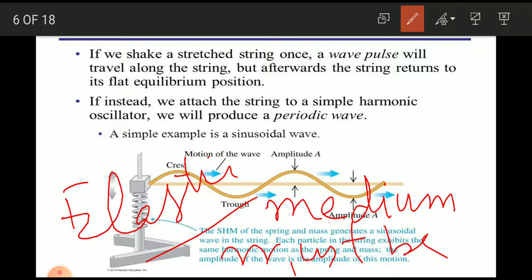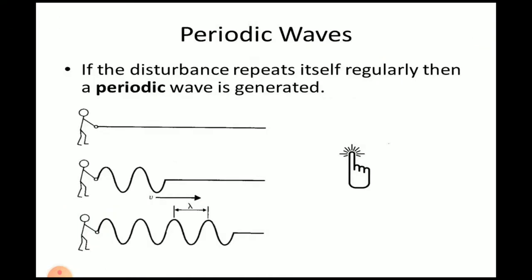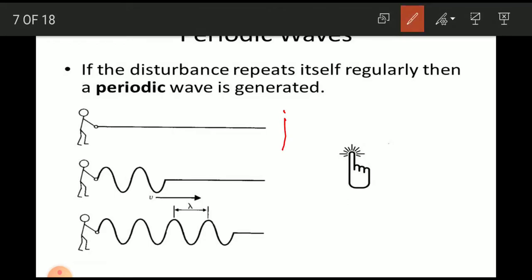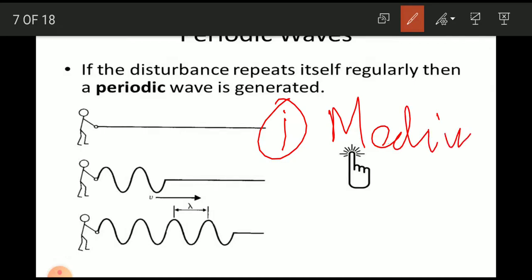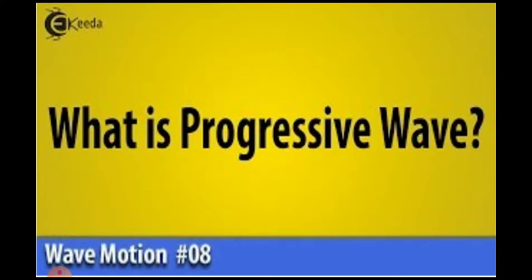And the second condition is the particles of the medium should not be independent of each other.